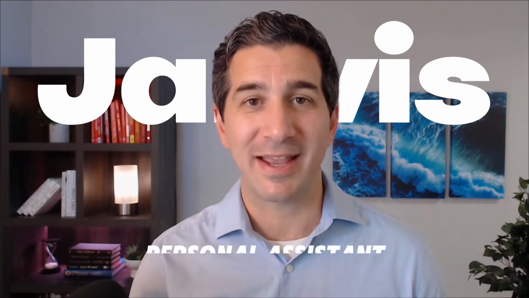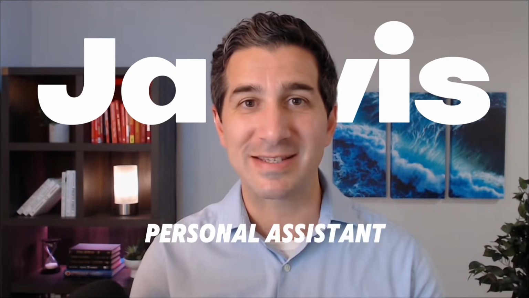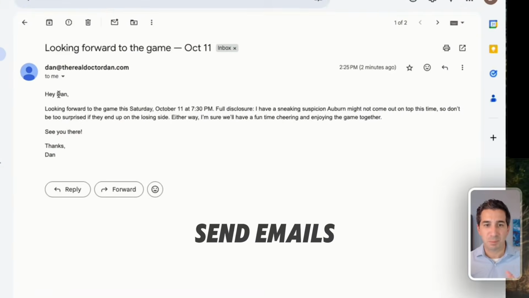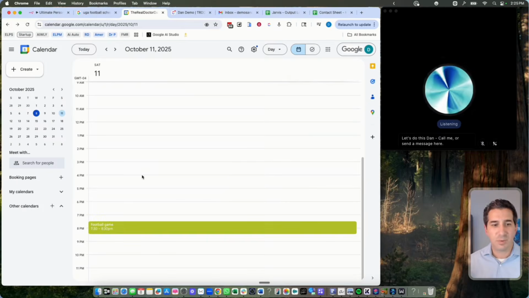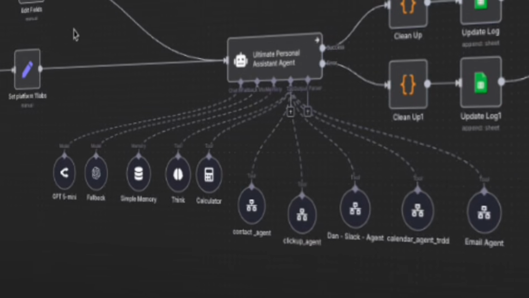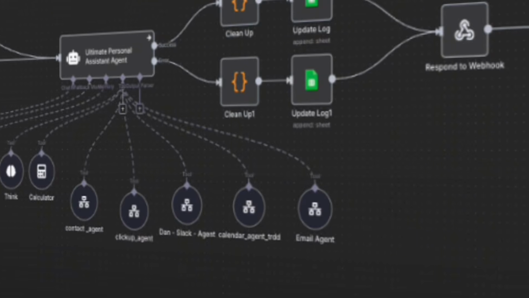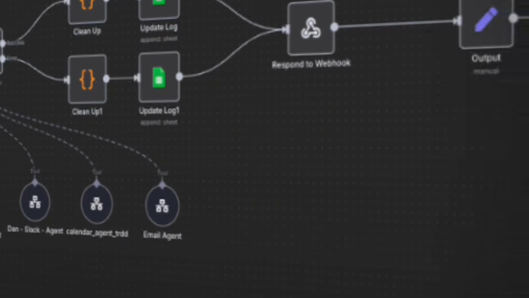I just built an n8n AI voice agent that can actually act as my personal assistant. It can send emails, send calendar invites, and add things to my task management software, and it does it all with a literal click of a button. It works on my desktop via voice and chat and via my phone. So let's check this out.